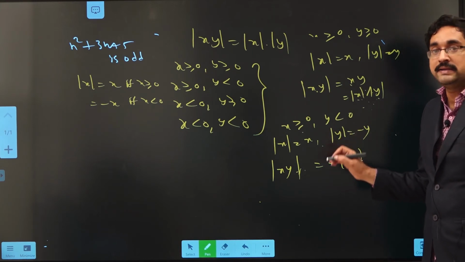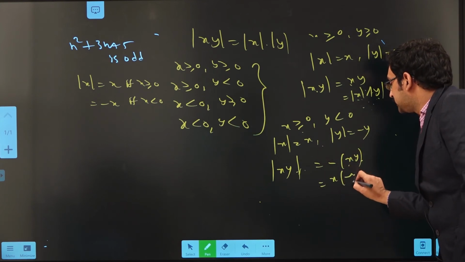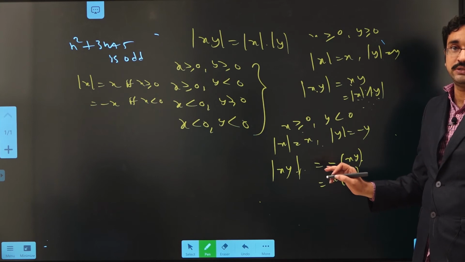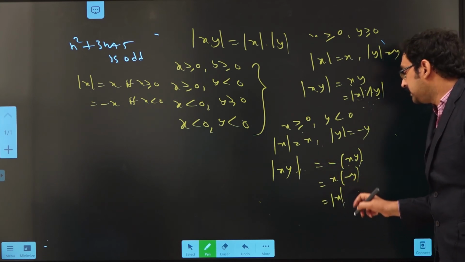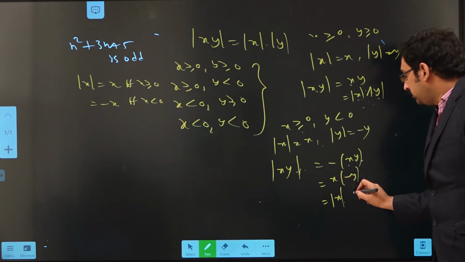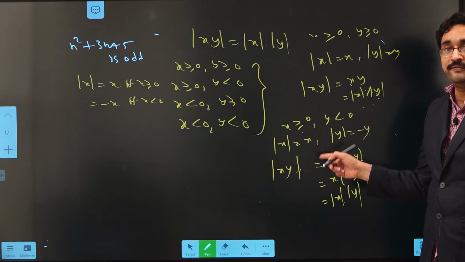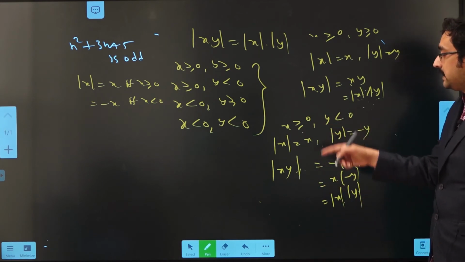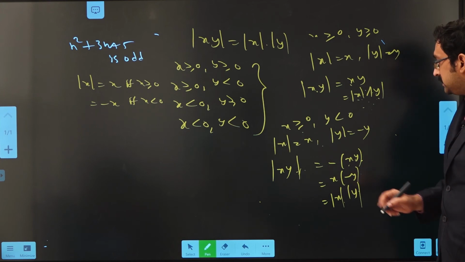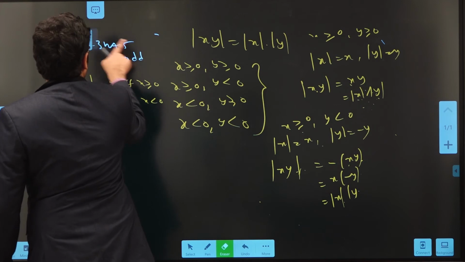We can write minus of xy as x into minus y. Meaning doesn't change. So here instead of x, we can write modulus of x, and in place of minus y, we can write modulus of y. Hence, modulus of xy equals mod x into mod y. So for the second case also, we proved it.